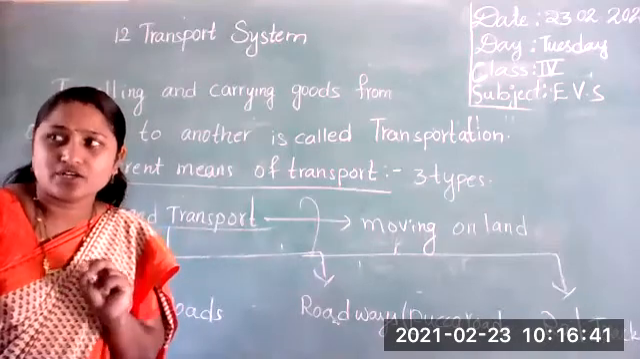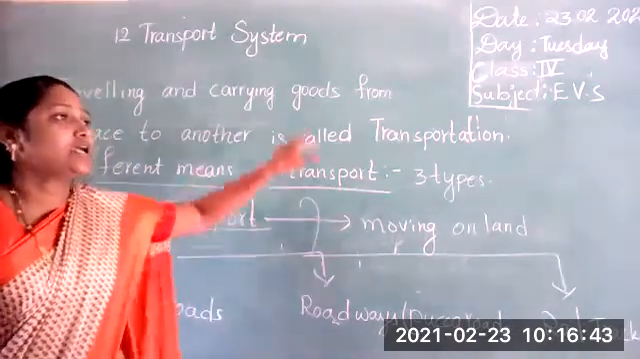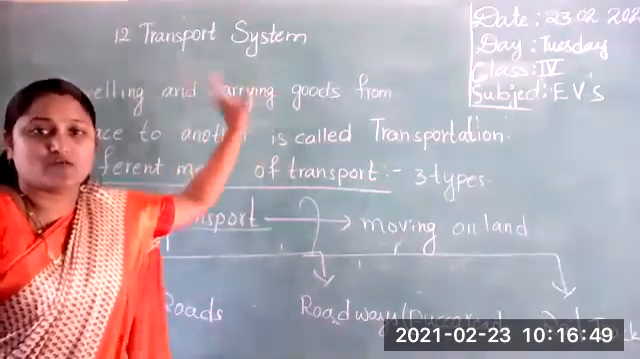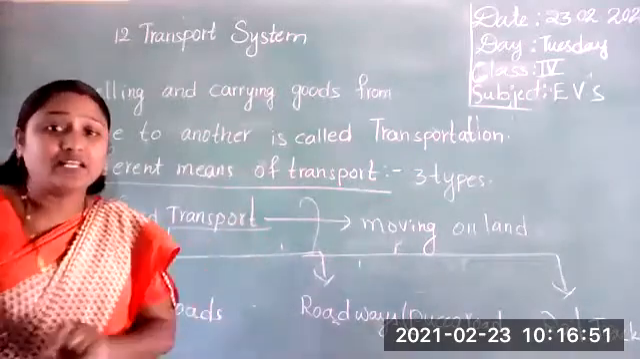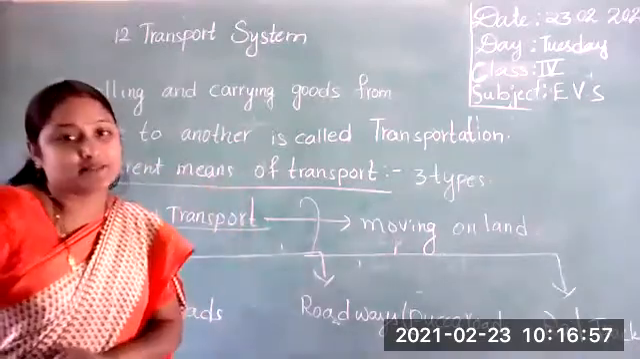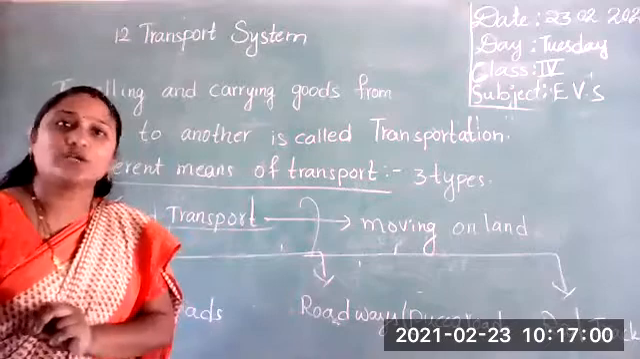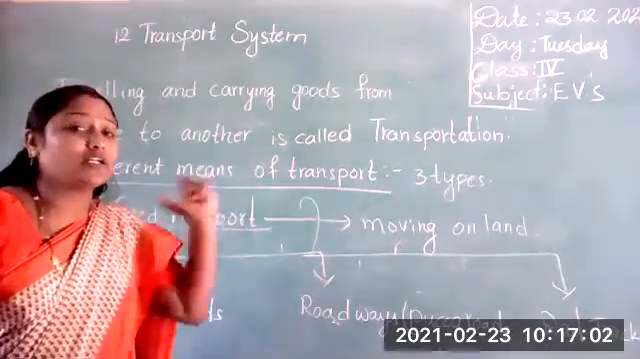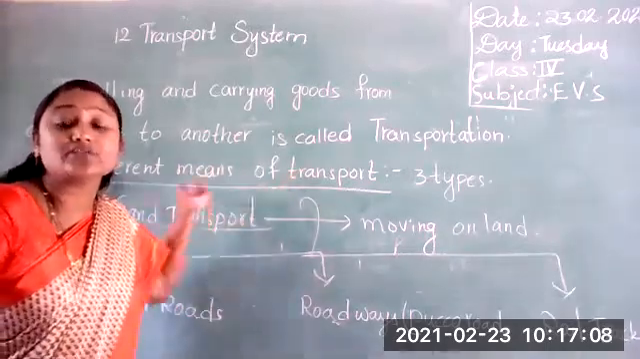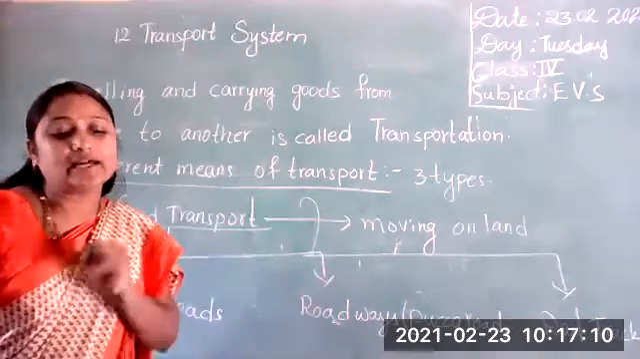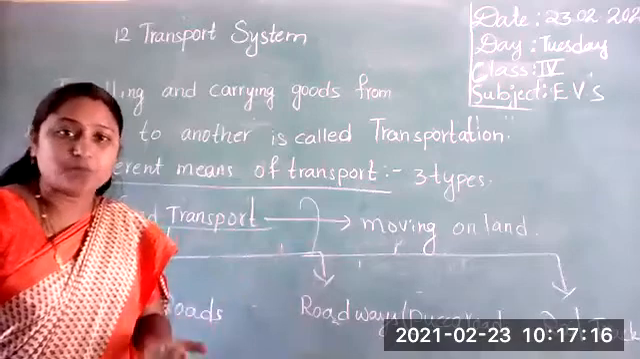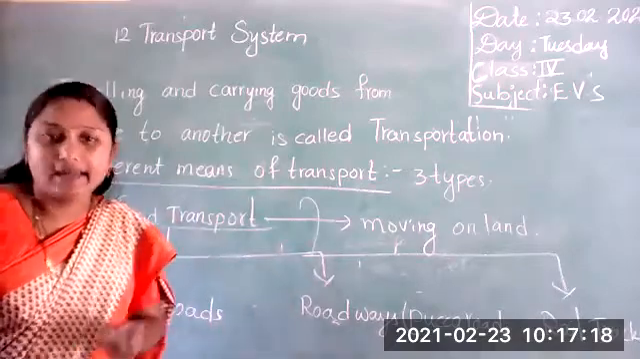So did you understand all, children, what I am explaining? What is our lesson name first? Transport system. What is transportation? Traveling and carrying goods from one place to another place. It is called transportation. Here I am explaining different means of transportation. It is broadly classified into three types. What are the three types? Land transport, water transport and air transport.